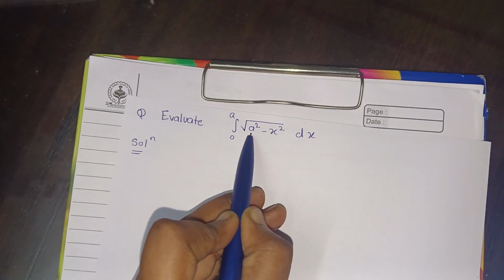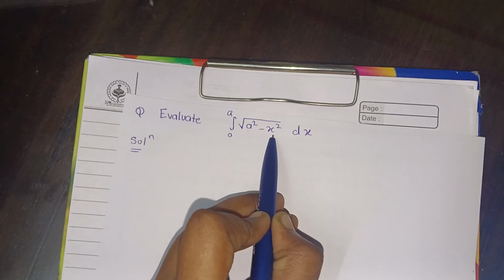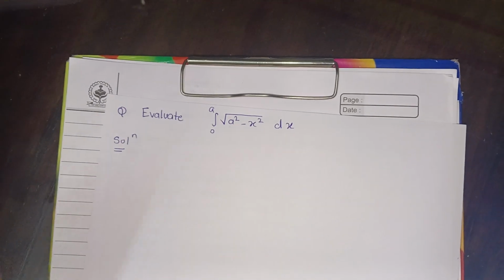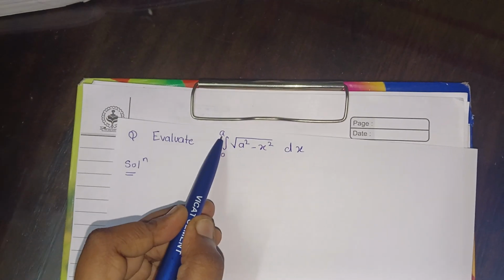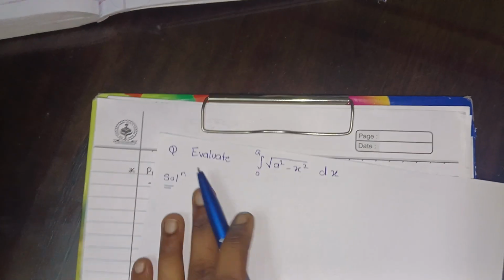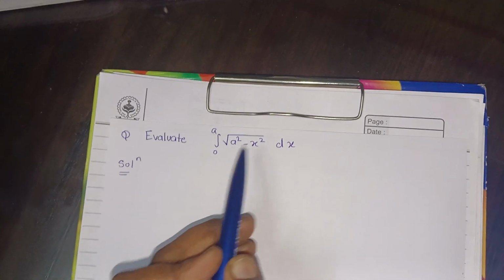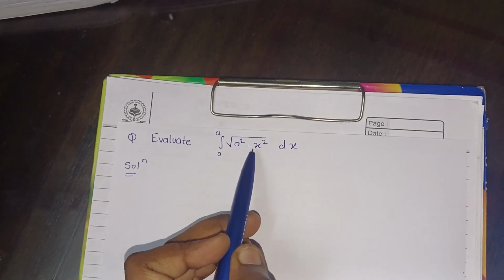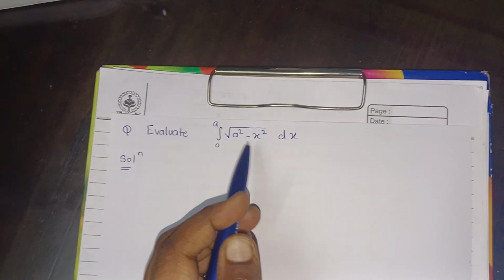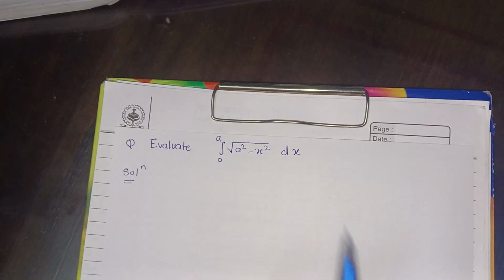So here we have to convert this into our reduction formula form. That is, we have to convert the limits from 0 to a to 0 to pi by 2, and remove the a square minus x square and bring it to the form of sine and cos.